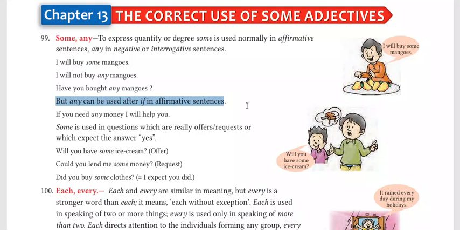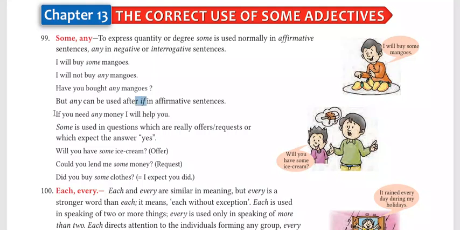Now see, like I said earlier, not all the time does the grammatical structure remain the same. Sometimes there are exceptions as well. And here is one exception with any. Any can be used in affirmative sentences as well when there is if. Whenever there is an if condition, we have conditional sentences in English as well.